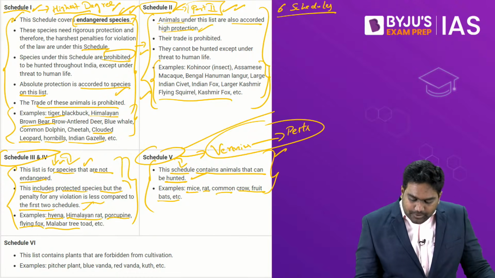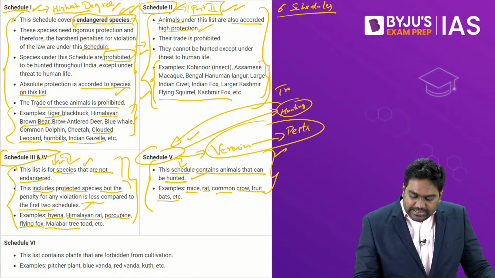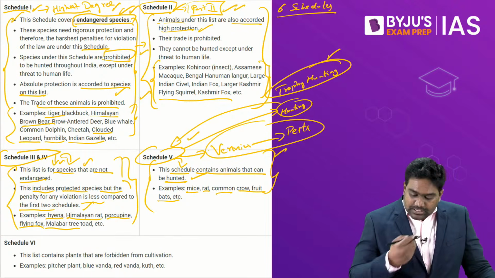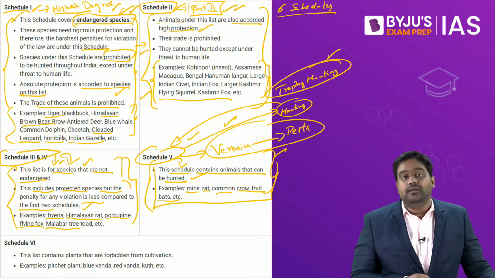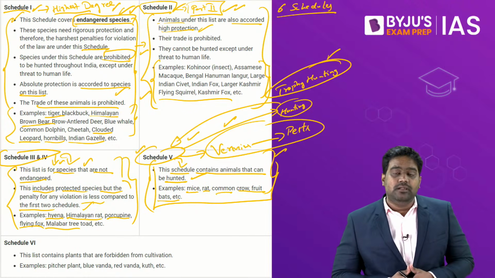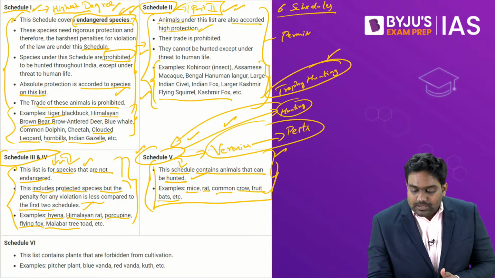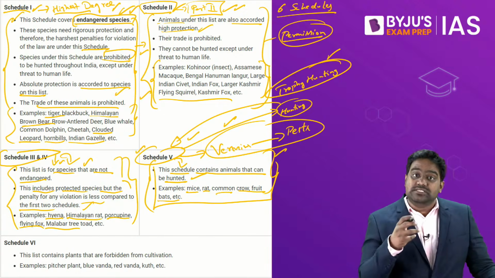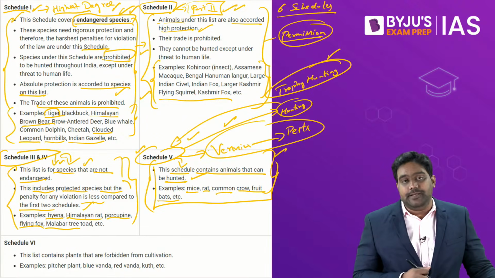It also provides for the hunting of certain designated species of animals, right? Trophy hunting, however, in India is not recognized. Trophy hunting or game-based hunting is not recognized, but certain categories of hunting which is needed to deal with a threat is authorized under Schedule 5. See, sometimes even a Schedule 1 or Schedule 2 animal or bird can be hunted if the required permission is obtained from the authorities. But permission is given only on certain grounds. For example, if there is a man-eating tiger which is attacking humans repeatedly, right?